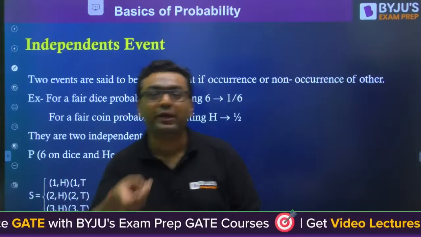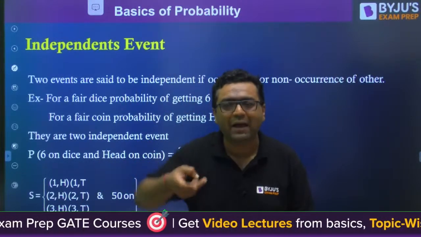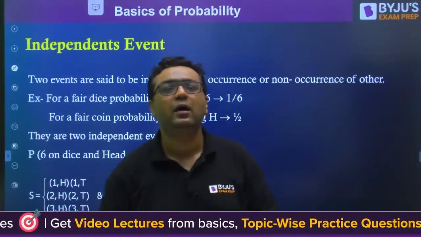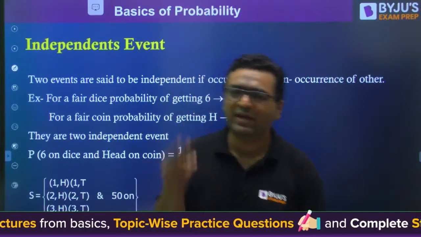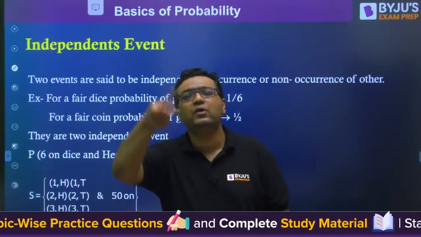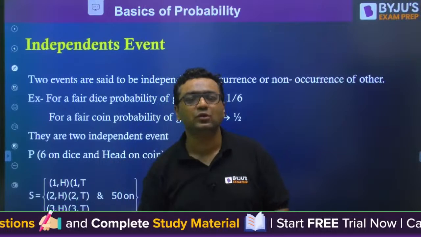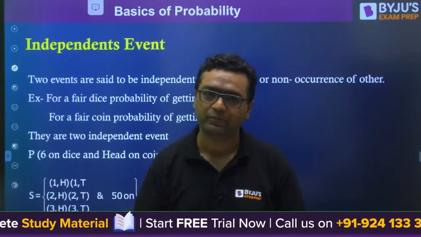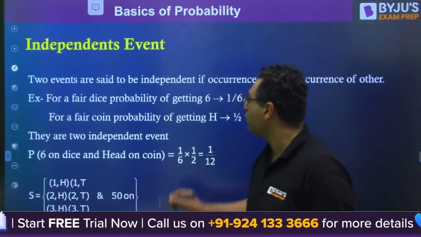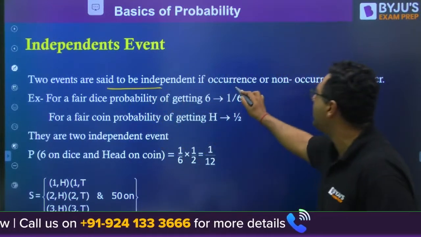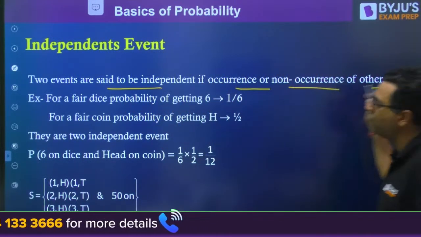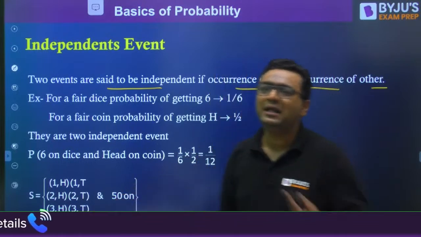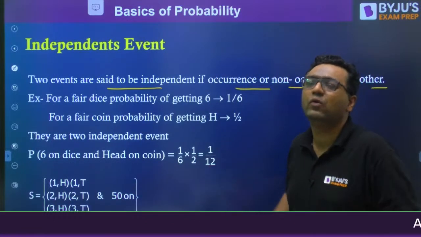If I throw a coin 100 times and get head 100 times, when I toss the 101st time you cannot guarantee that head will come. Two events are said to be independent if the occurrence or non-occurrence of one is independent of whatever has already happened.